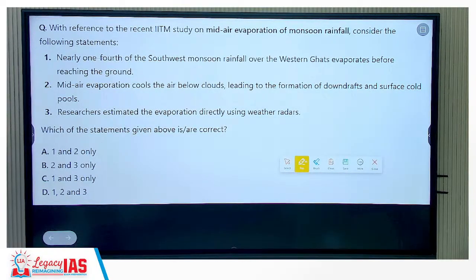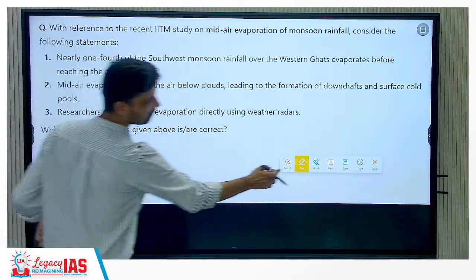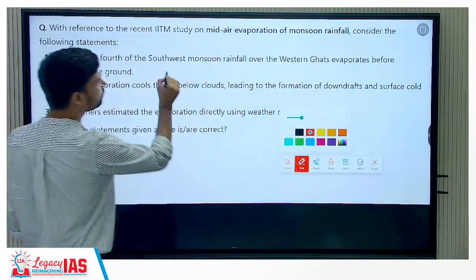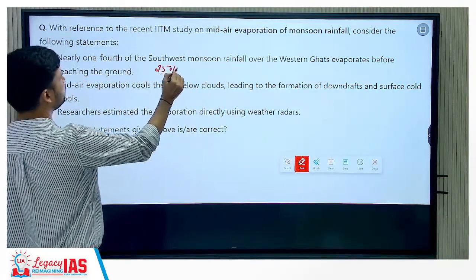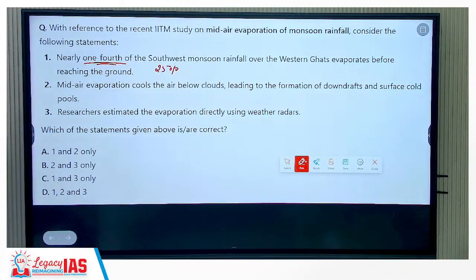Now coming to some questions with reference to the recent IITM study, mid-air evaporation. Nearly one-fourth of southwest monsoon rainfall over the Western Ghats evaporates before reaching the ground. True or false? How much percentage was evaporation? Is it same or not? Right, so correct statement. Second, mid-air evaporation cools the air below the cloud, leading to the formation of downdraft and surface cold pool. True or false?